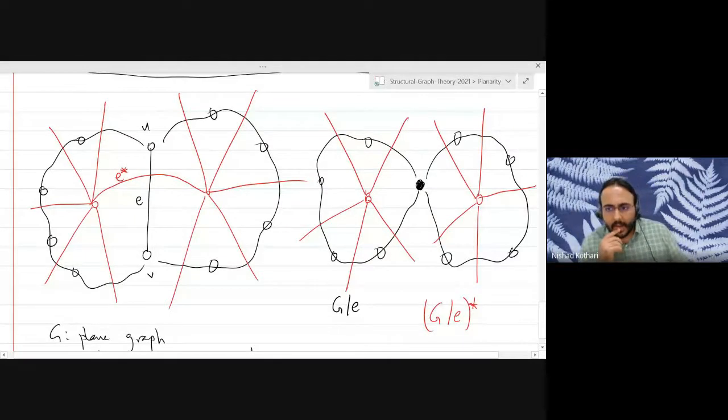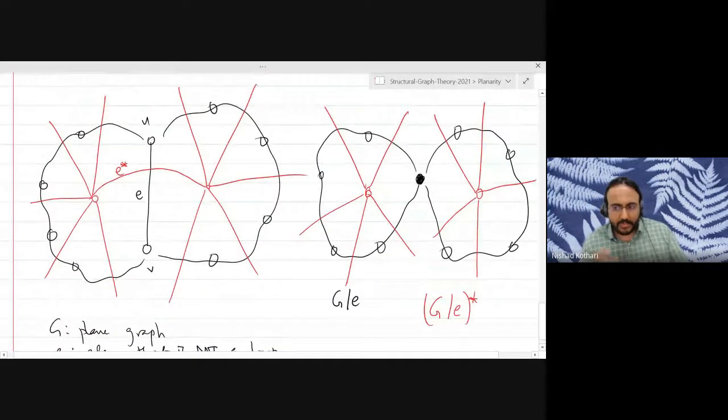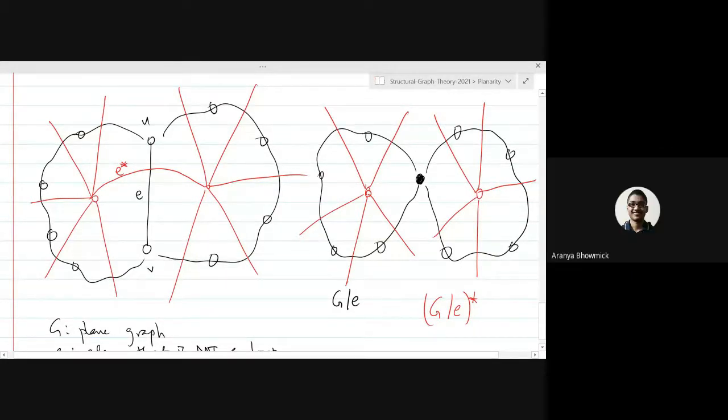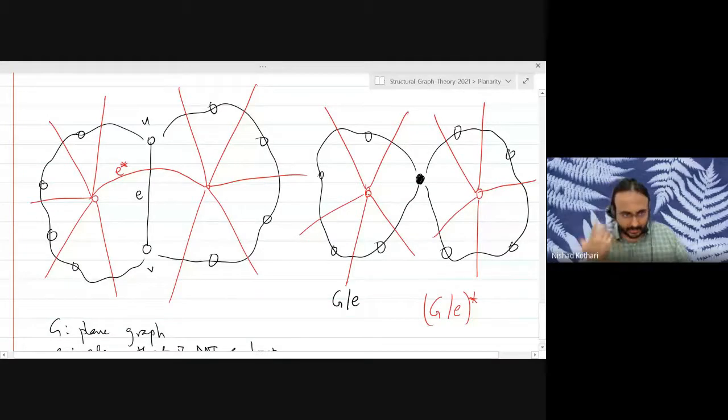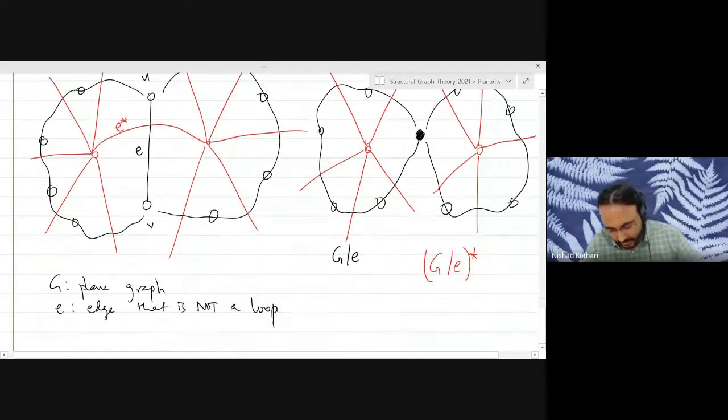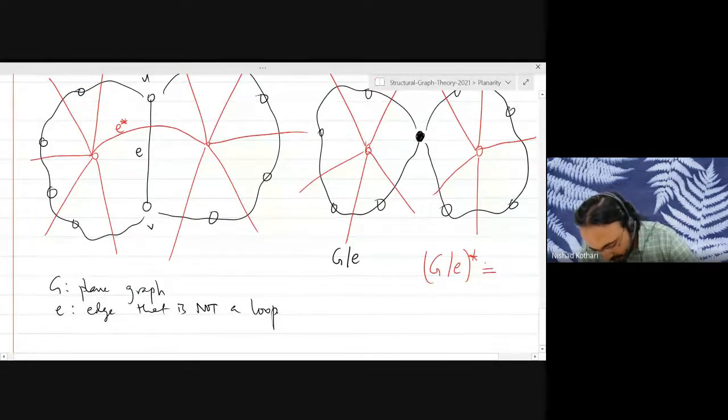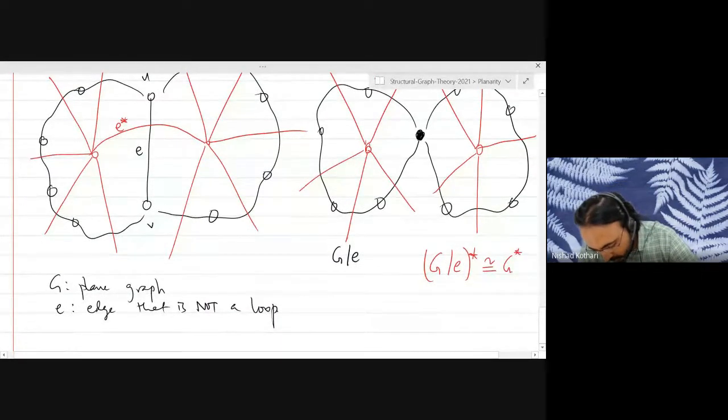If you relate these two graphs now, how do you get the red graph on the right side from the red graph on the left side? Anyone? Basically, G star minus E star. Exactly. You take the original dual and just delete the corresponding edge. So this just is the original dual minus the corresponding edge.